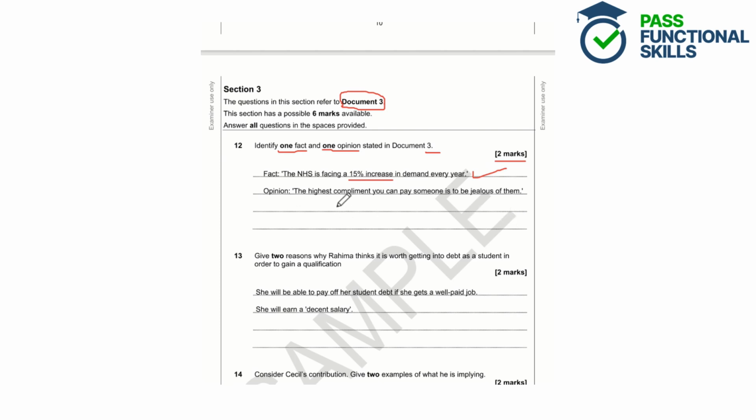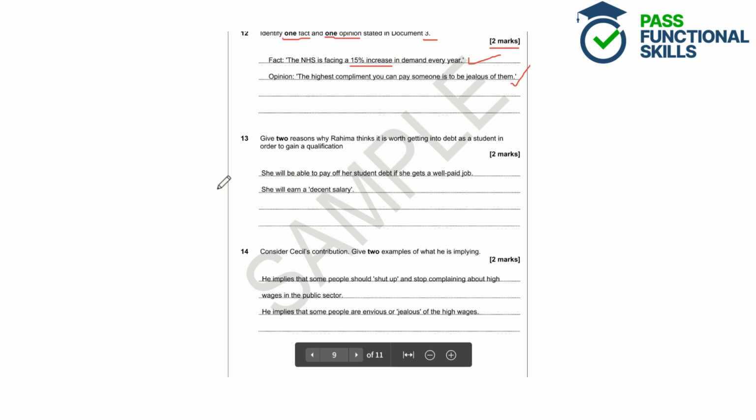The opinion the student has put, the highest compliment you can pay someone is to be jealous of them. Well, we can't verify that, it's simply someone's opinion. We could argue that is not true and it's not the highest compliment you can pay someone. So therefore it is just somebody's opinion. So we've got one fact and one opinion there from the document.